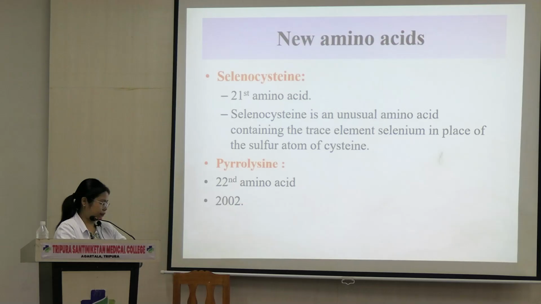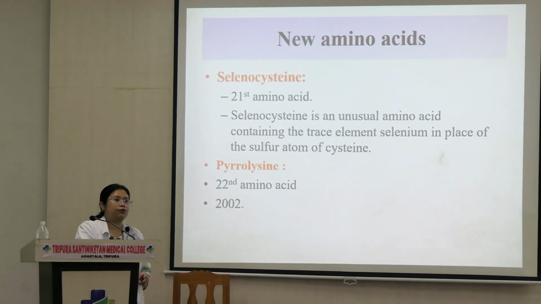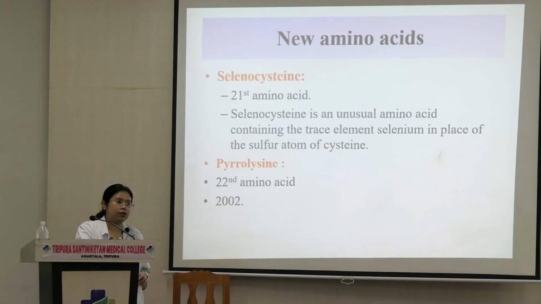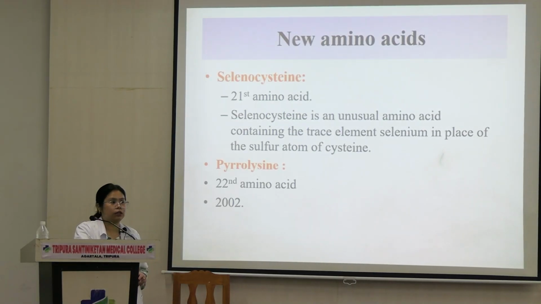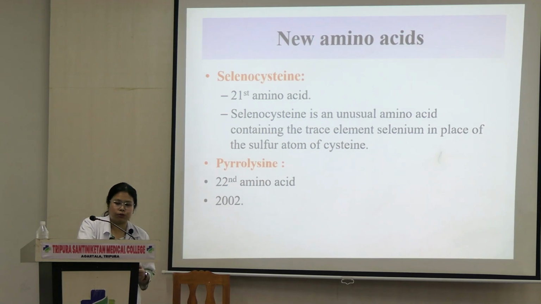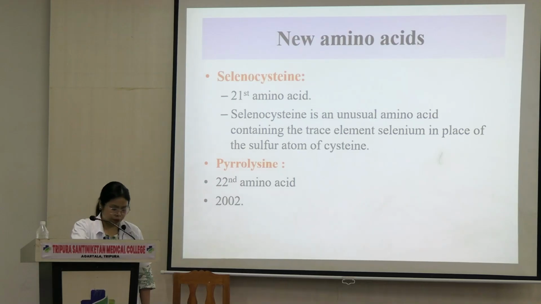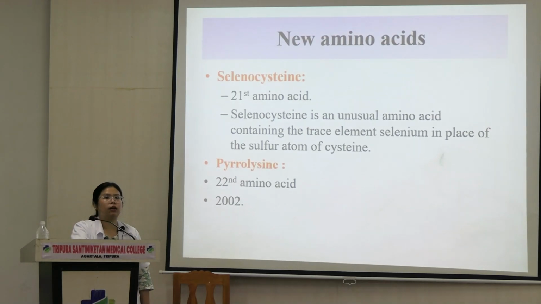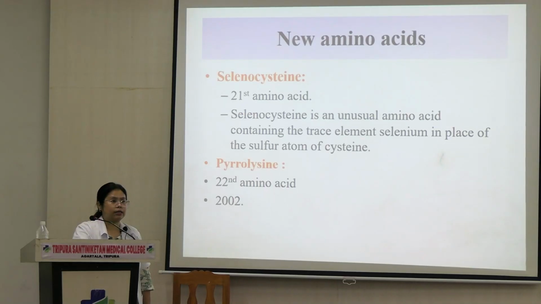Now, I have talked about the fact that there are about 300 amino acids that occur in nature, but only 20 of them are used for protein synthesis, and they're important for our bodies. We are only bothered about those. But here you will see there is a 21st and 22nd amino acid as well. They are recently discovered, and they are known as selenocysteine and pyrrolysine.